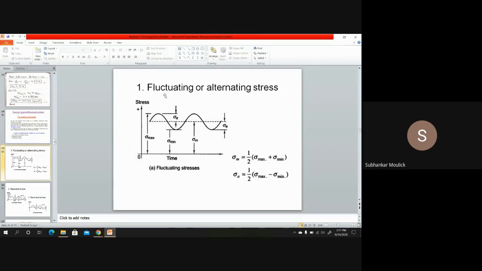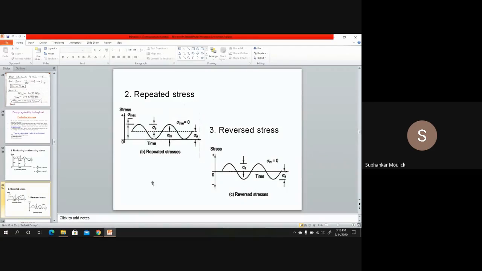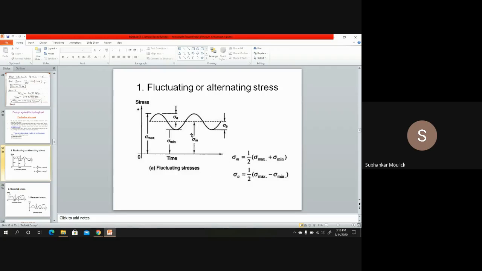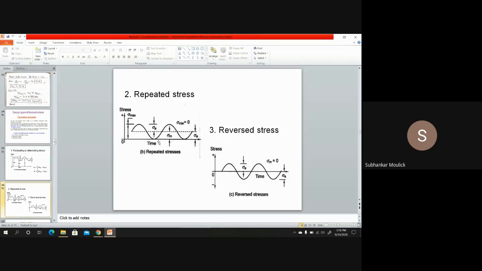What is fluctuating stress? In fluctuating stress, the magnitude of stress will fluctuate above and below the mean stress line. This is the formula of mean stress as well as amplitude stress. What is a repeated stress? In repeated stress, there is no minimum stress. Minimum stress is zero. So it is very clear that this particular peak will exactly touch the x-axis of time.